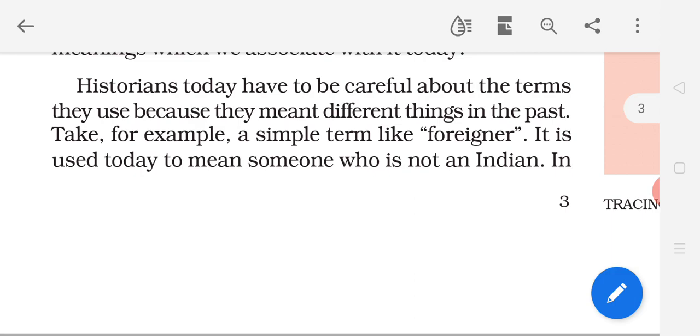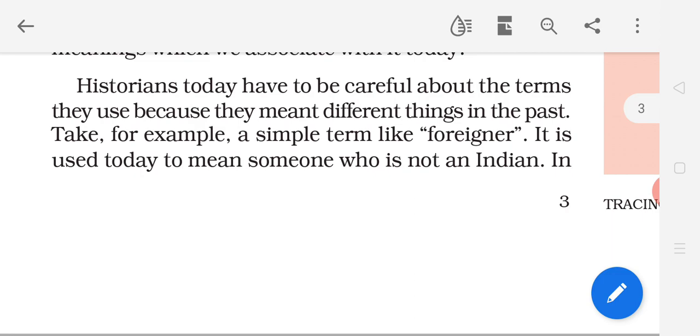Take for example, here we will read another example. A simple word we will see, foreigner. The meaning of foreigner, today we can easily say who is a foreigner. It is used today to mean someone who is not an Indian. Foreigner simply means who is not an Indian.